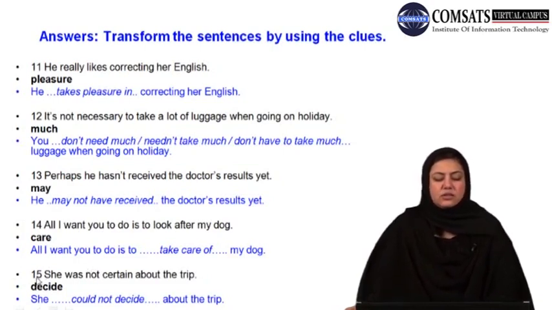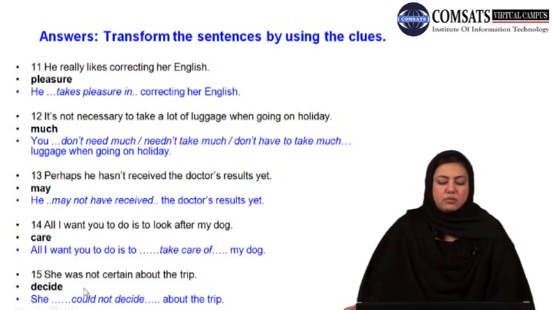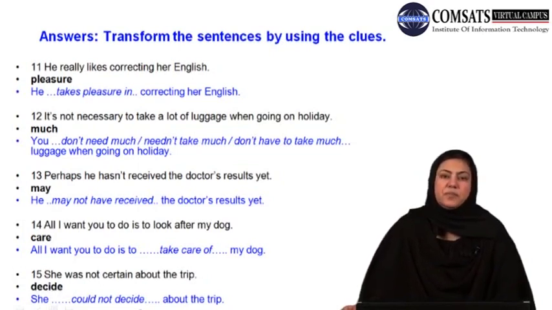Finally, the last sentence on this slide is, she was not certain about the trip. And if you have to use the word decide in this sentence, how would you transform it? She couldn't decide about the trip.